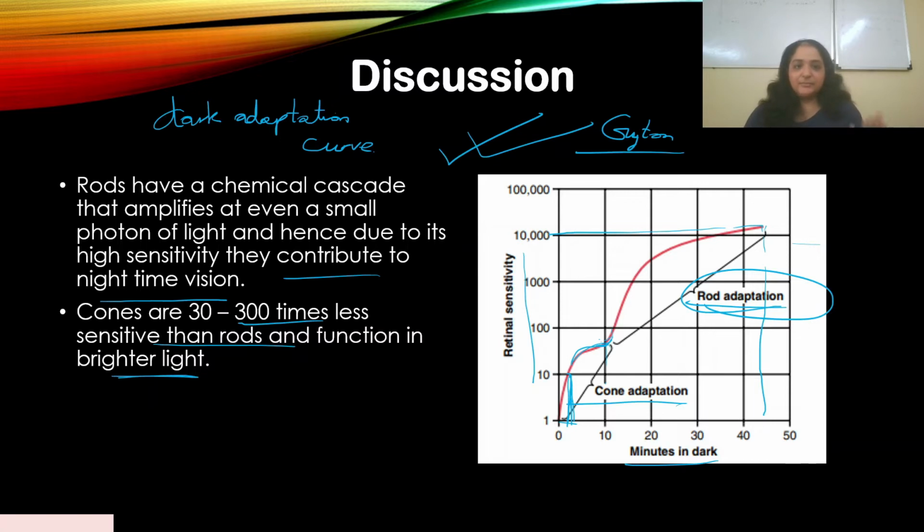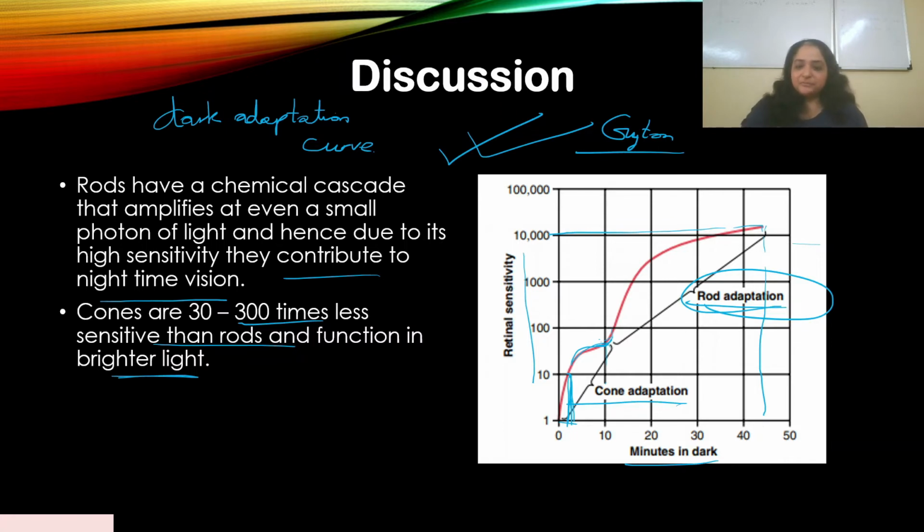Like I said previously, a small photon of light is enough for rods to perform that chemical cascade and then break down and show you an image. It sends the neuronal signal. We'll come to this later as and when I'm solving the question, because I've given a very detailed answer to that. As soon as you enter a dark room, they tend to adjust to that. Cones immediately adjust, but the sensitivity is not too good. That's why cones are very good when you have a brightly lit room or sunlight where you can see colors. But when you're in a dark room, rods help you do that.